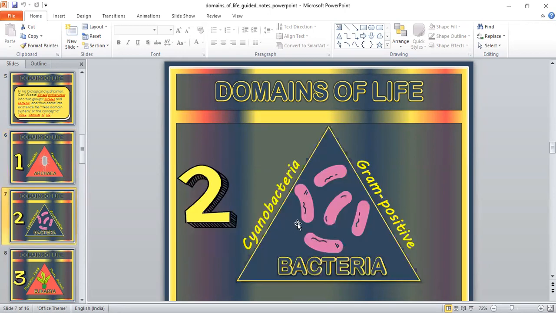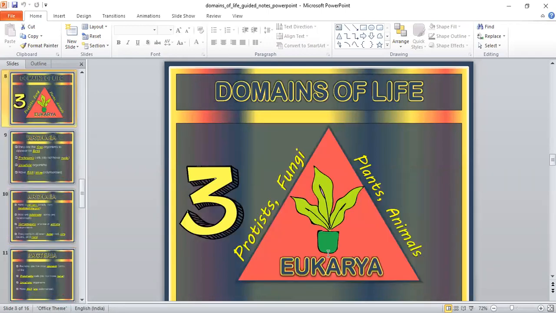The second one is the domain bacteria. Domain bacteria is the true bacteria, and they are very abundant in the normal environment, in all kinds of environments. They are prokaryotic in nature. The third one is eukarya.